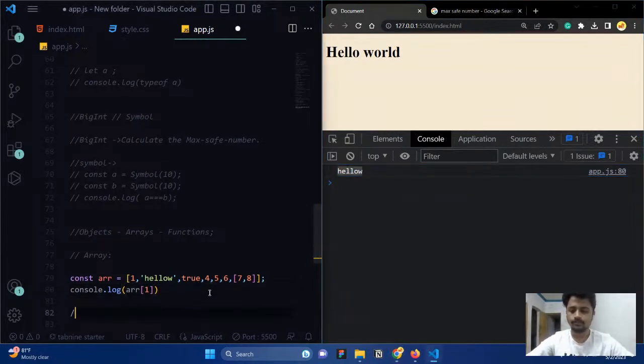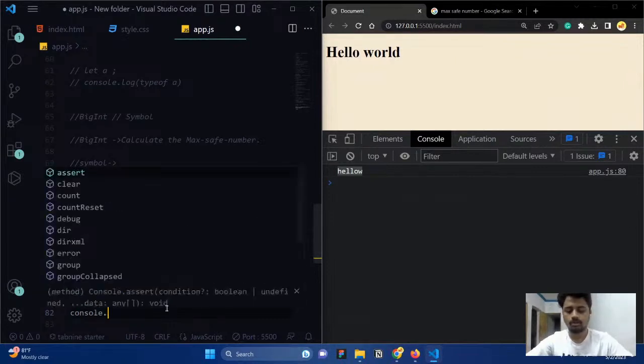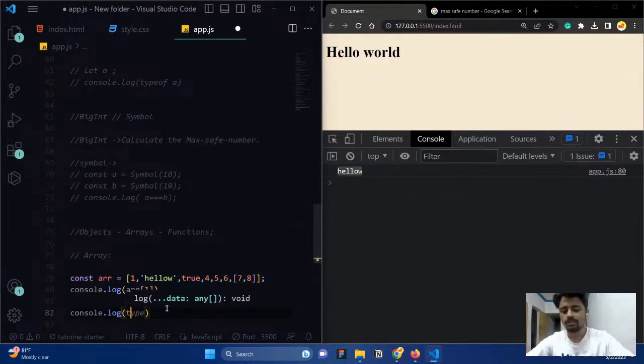So this is accessing an array value, and this is creating an array value, like declaring an array. Here you need to check what the data type of an array is. You can check with console.log. For that I'm using the typeof operator, and I ask for the data type of arr.